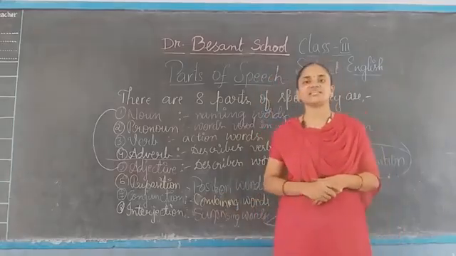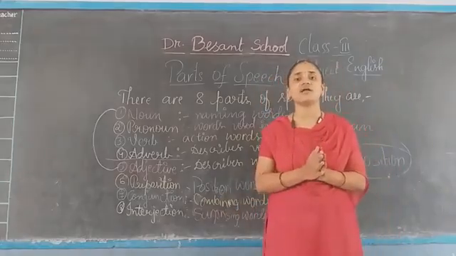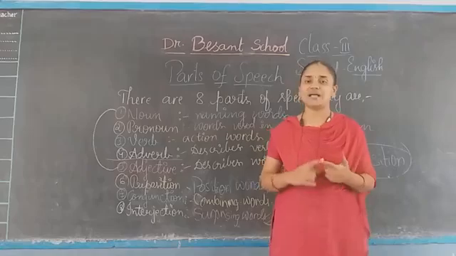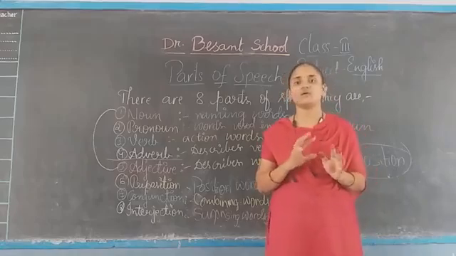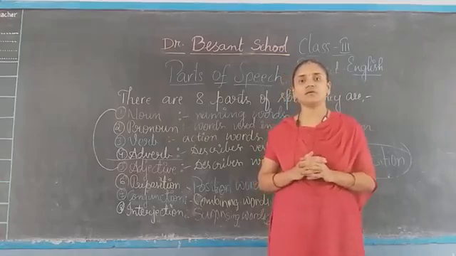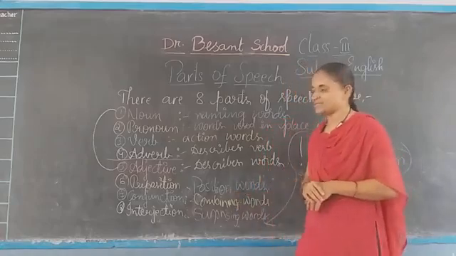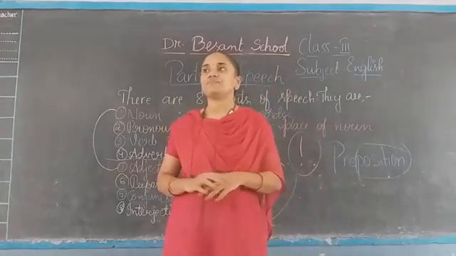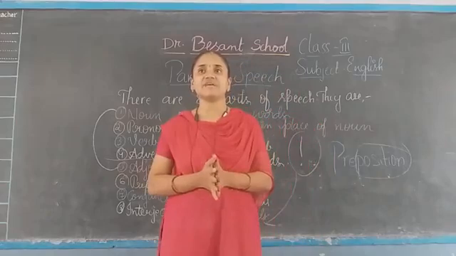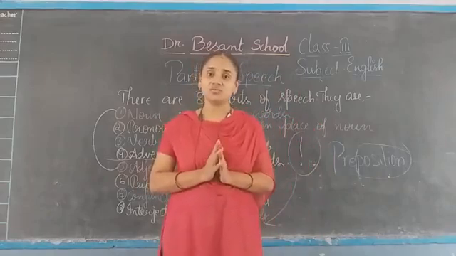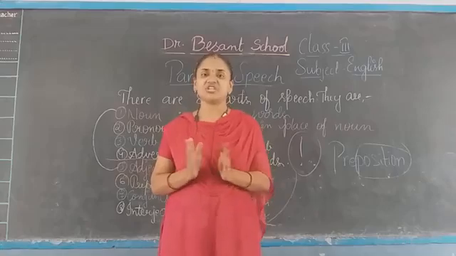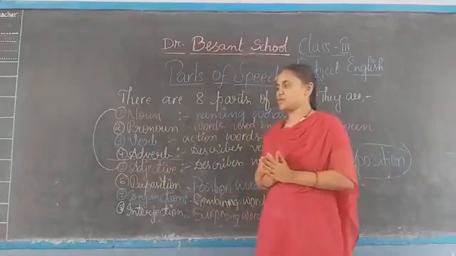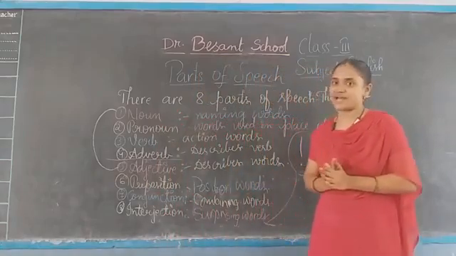Next, conjunctions are nothing but they combine two sentences or two nouns, like and, but, while, until, yet. So all these are conjunctions. Interjections, I already told you, are surprising words. They give surprising feelings like wow, oh no, alas, hurry up. All these are interjections. So children, I think you all are very clear with parts of speech.